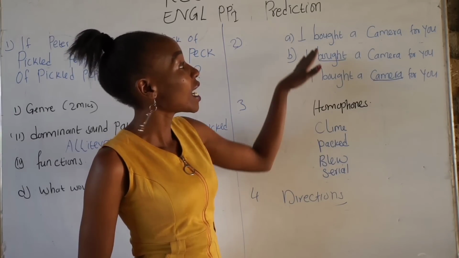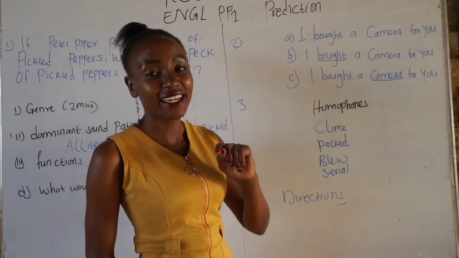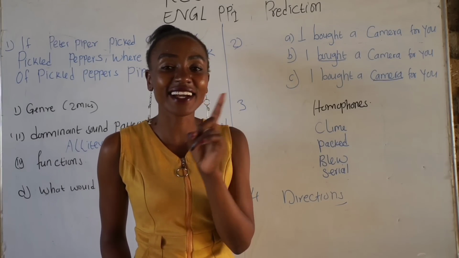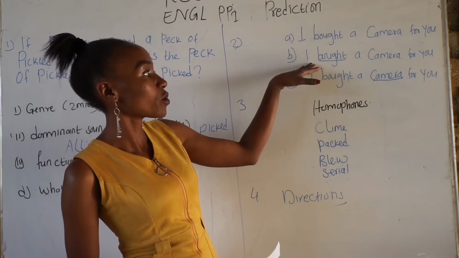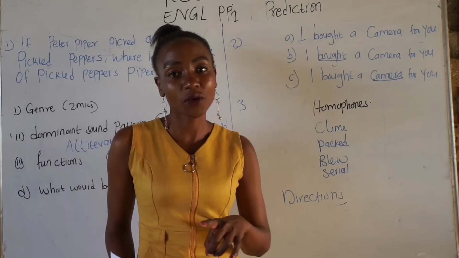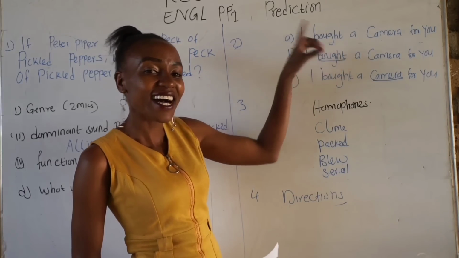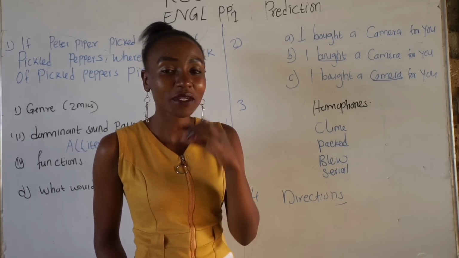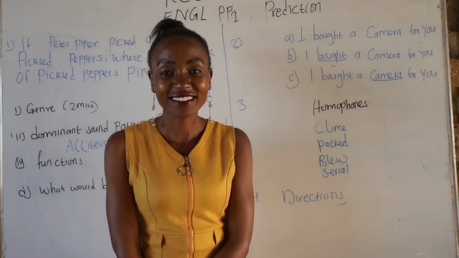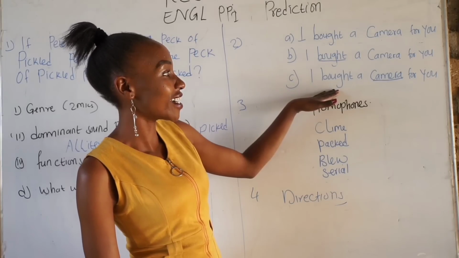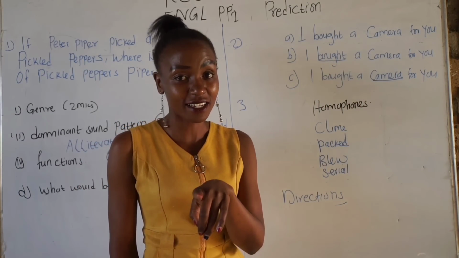Sentence 1, I bought a camera for you. It means it's I and nobody else who bought the camera. Number 2, I bought a camera for you. The underlined word is bought, which means bought and not any other action. Can you guess for number 3? Yeah, very right. It's a camera and nothing else.